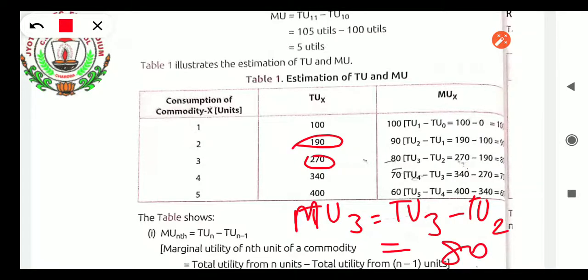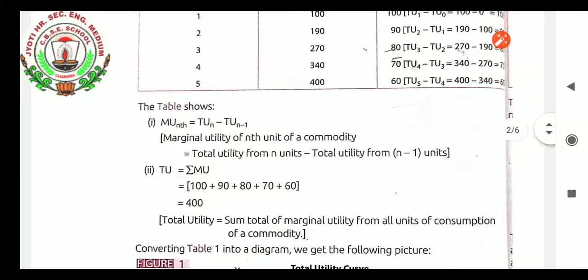I hope you will understand this. When you work it out in your copy, it will be more clear. Learn it, and if you are not getting the answer, we will deal with all these things in the live classes. Okay, so this is the marginal utility calculation that has been explained.